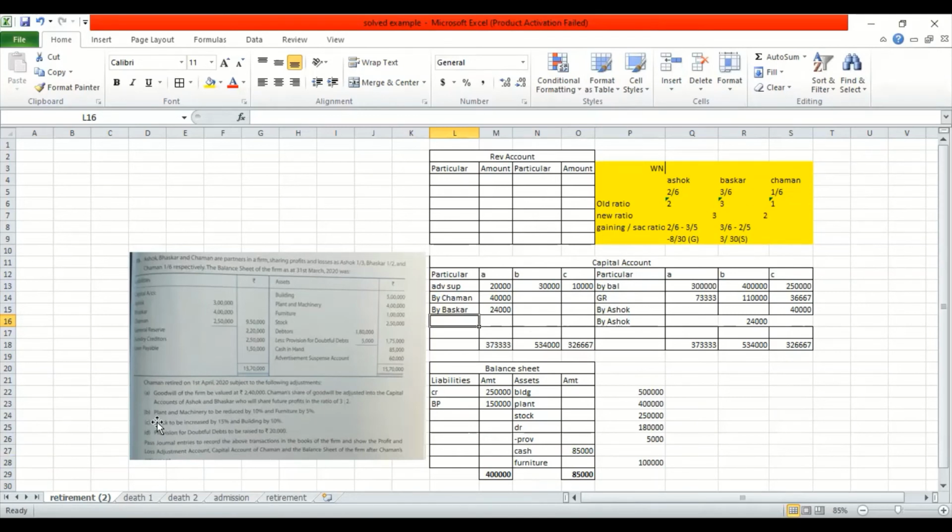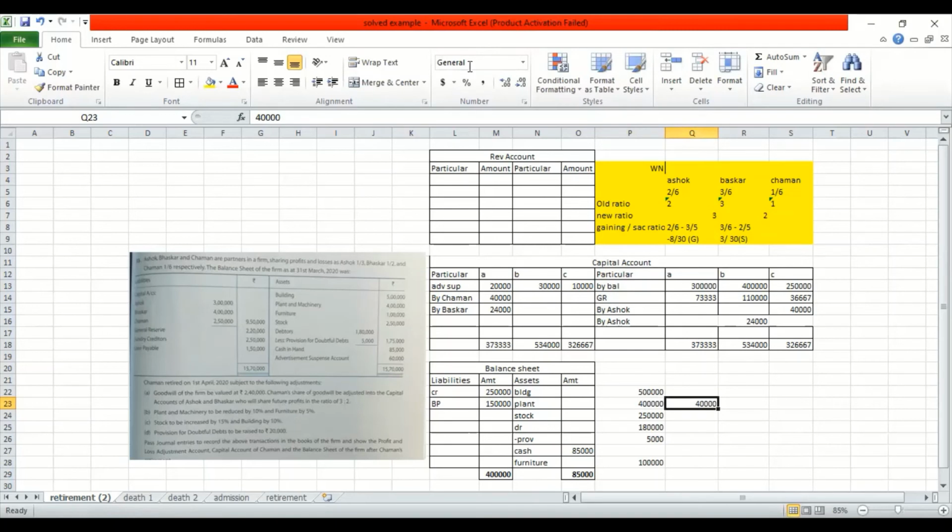Now let's look into the adjustments one by one. Plant and machinery to be reduced by 10 percent. So immediately I have kept it in the outer column for your understanding. 10 percent is what? 40,000. So I will write here 40,000. All right.